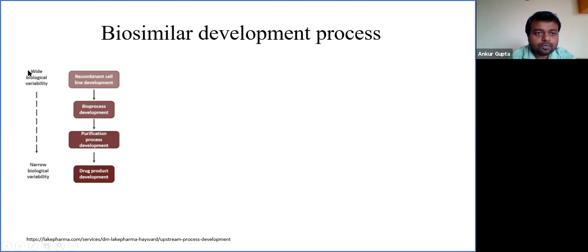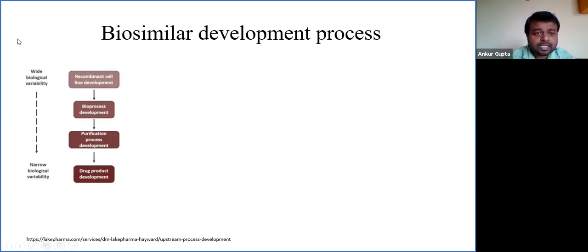So what are we doing in these four phases? Generally, when a clone is selected, the primary criteria to select a clone are titer as well as product quality. But at the clone selection stage, we see a lot of variability in the quality of protein produced.